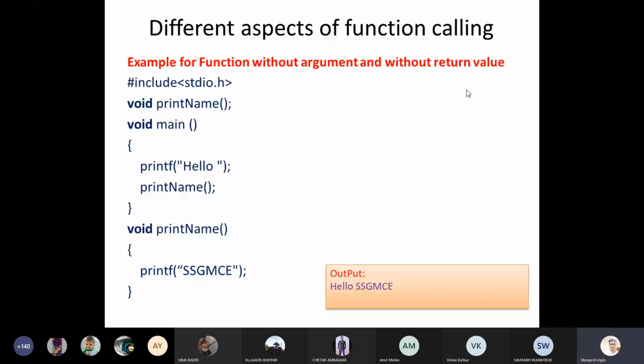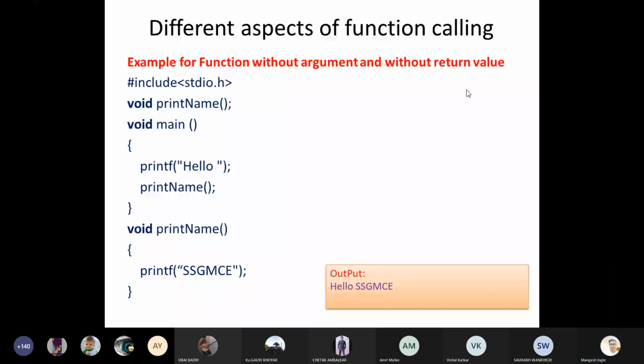If the return type is void, it means your function does not return any value. Why is it void? Because during the definition of that function, you can see void print name, then printf ssgmc, but after that there is no value being returned by the function. For that reason, we use void as the return type.